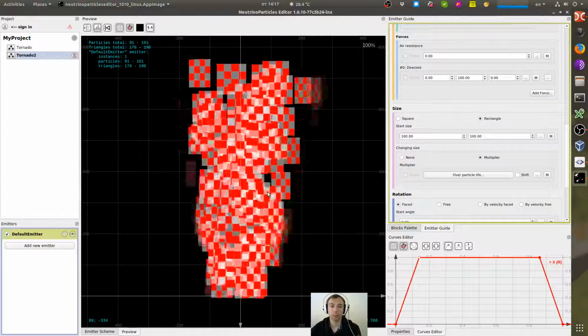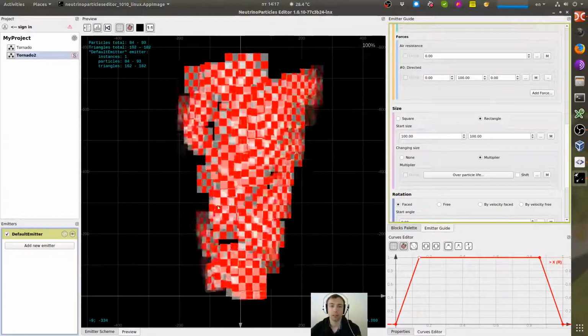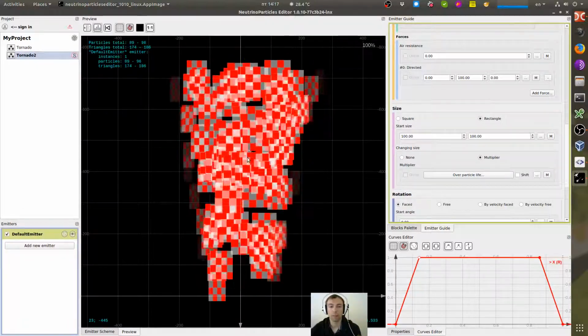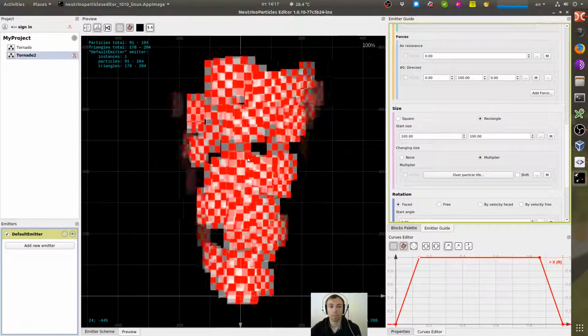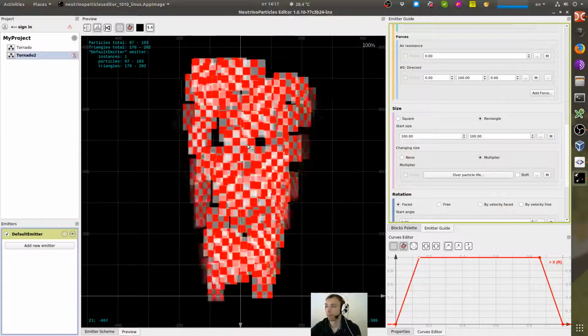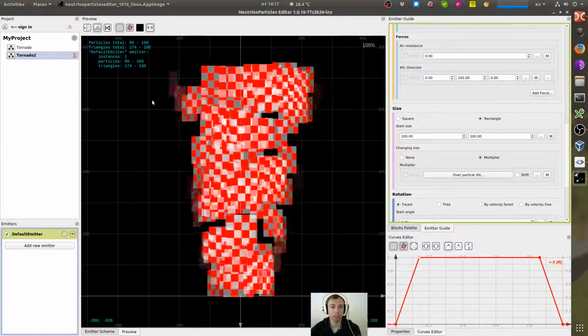The next step is a nice texture for each particle, and yeah, that's it. Thank you for your attention. See ya.